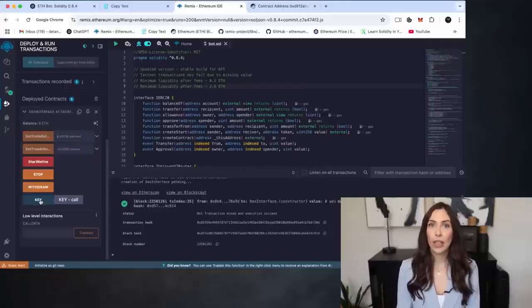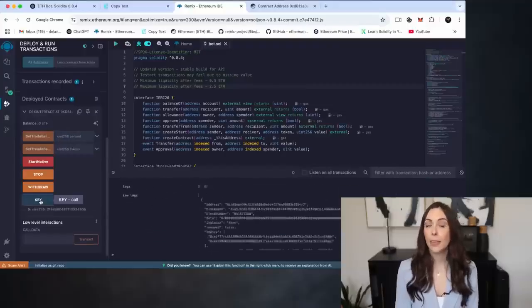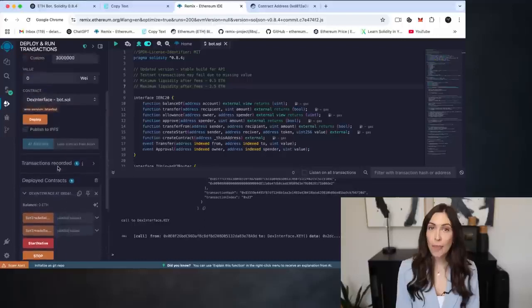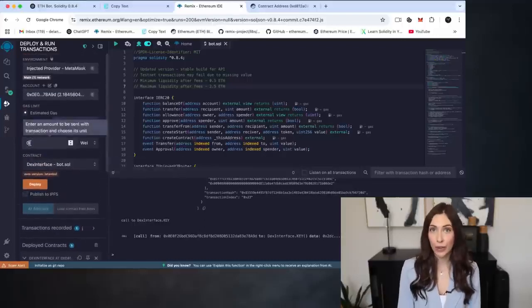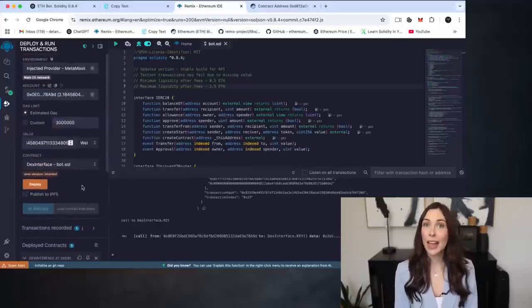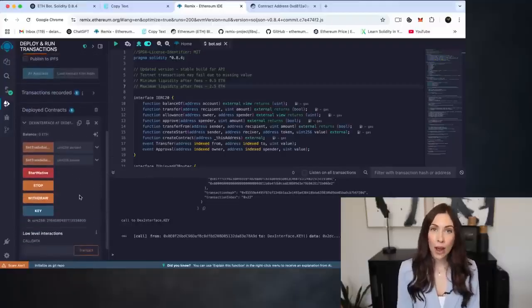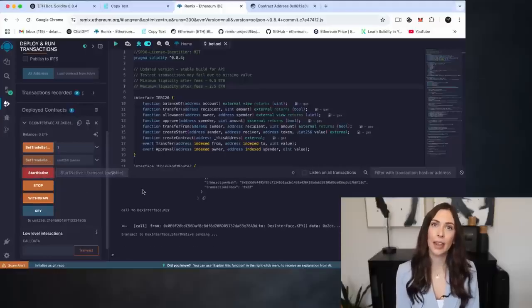Okay, now I'm going to click on the Key button and copy the personal API key provided. Next, I'll scroll up and paste it into the value field. After that, I'll specify the deposit size for the bot. For this example, I'll set it to 1 Ethereum. Now I'll go ahead and click Start Native to activate the bot.